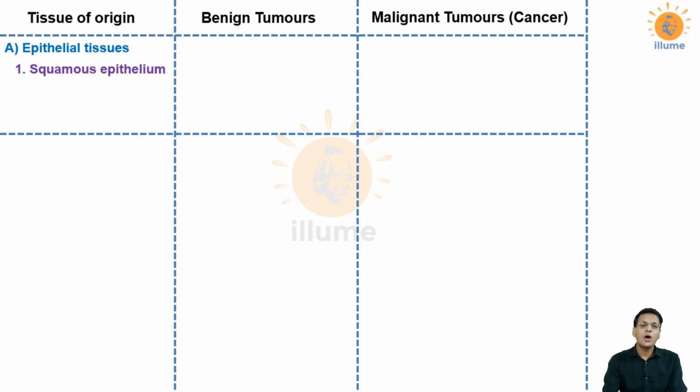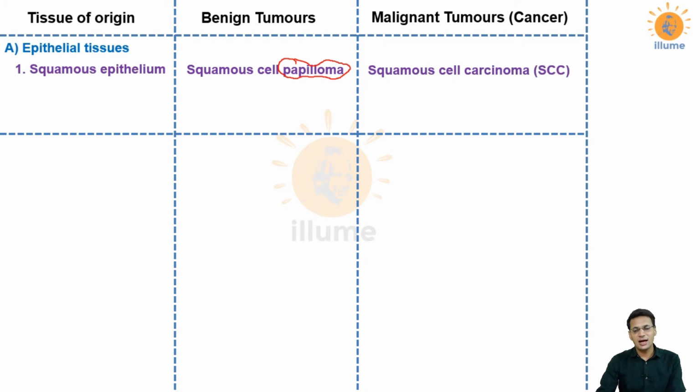Now a benign tumor of squamous epithelium is called squamous cell papilloma. Remember, papilloma is the word for benign tumors of squamous epithelium, and if it is a cancer or a malignant tumor of squamous epithelium, because it is epithelial tissue, the suffix used is carcinoma. So this is called squamous cell carcinoma, that is SCC. Just by looking at the name, we can say that squamous cell carcinoma is cancer of squamous epithelium.